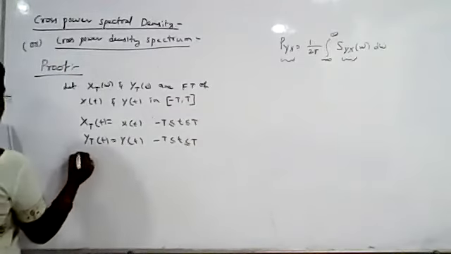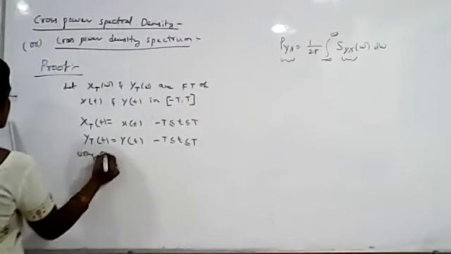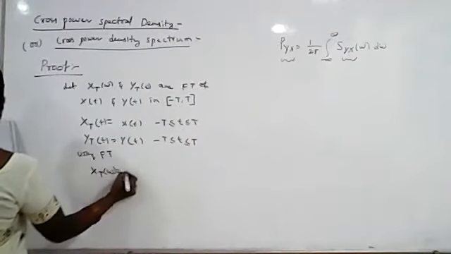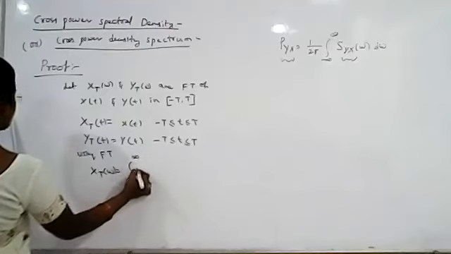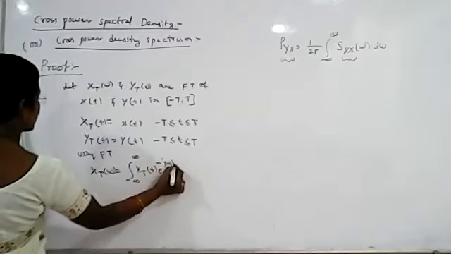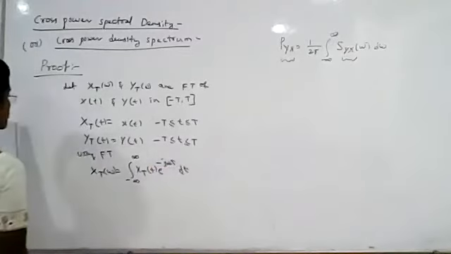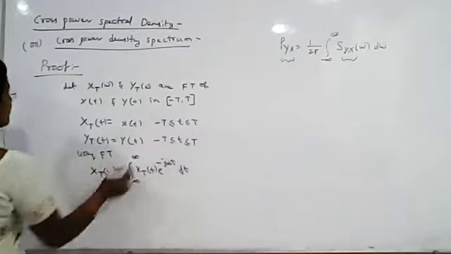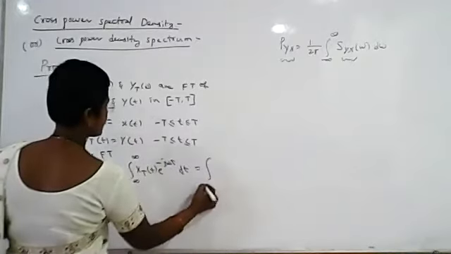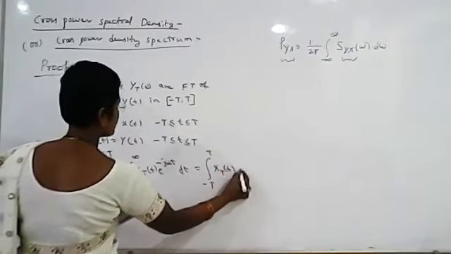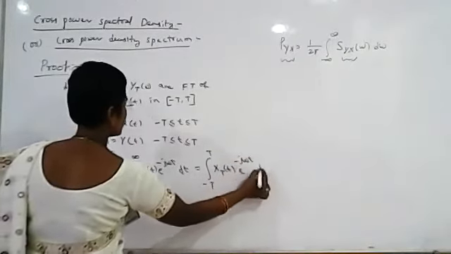Then using the Fourier transform, XT of omega is integral from minus infinity to plus infinity of xT of t e power minus j omega t dt. Since xT of t is defined from minus T to plus T, you take the integral from minus T to plus T of xT of t e power minus j omega t dt.